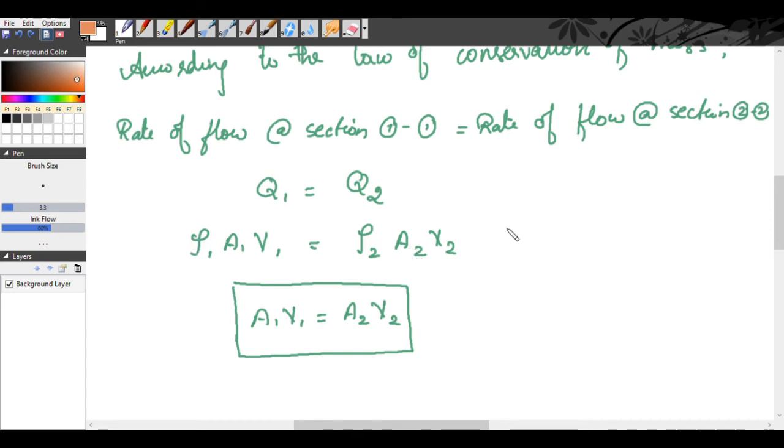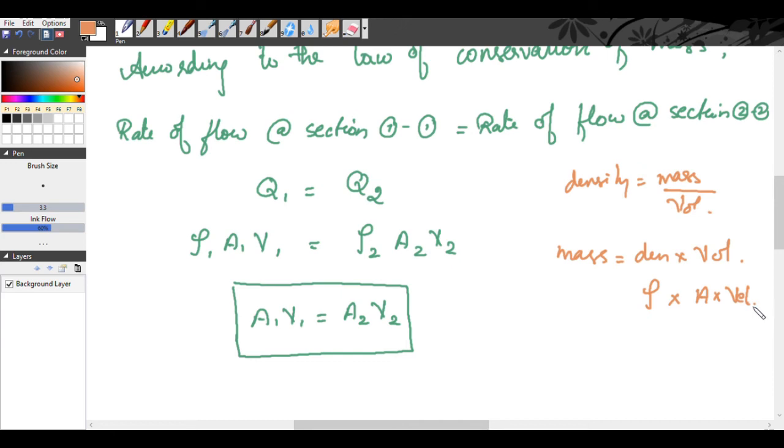See, we know density is equal to mass by volume. So mass is equal to density into volume. Density is rho, and volume is area into velocity.